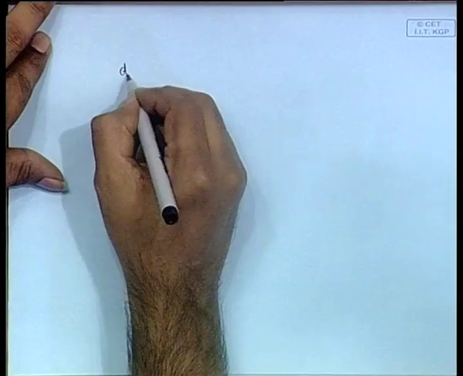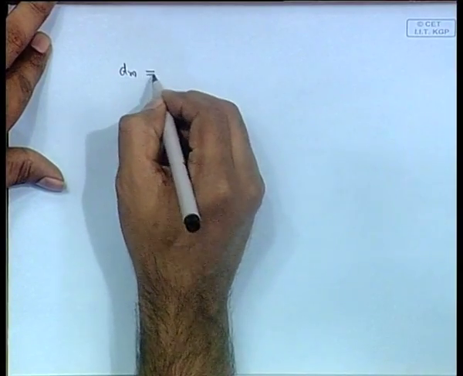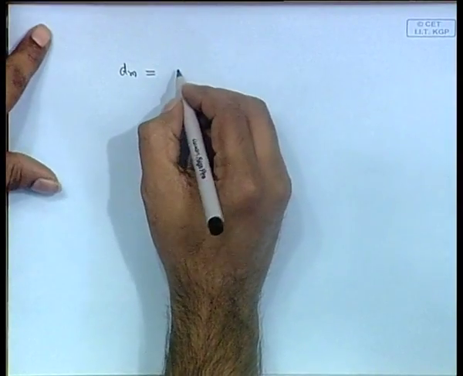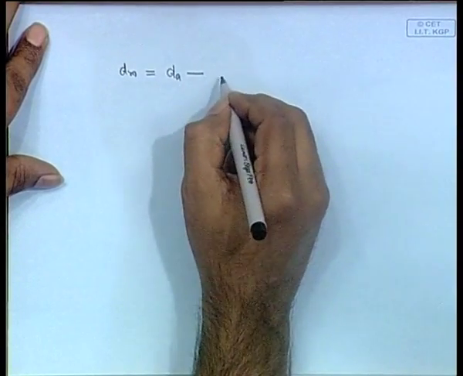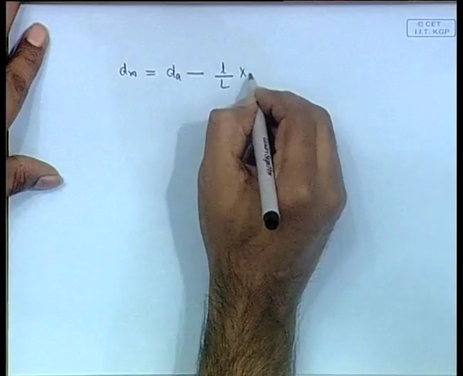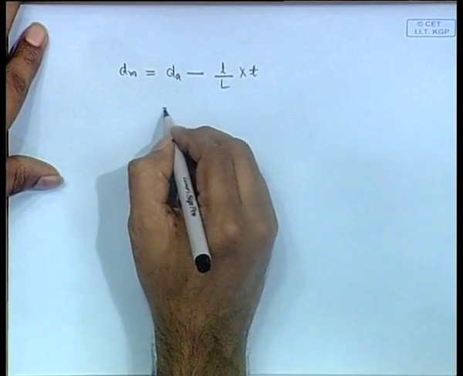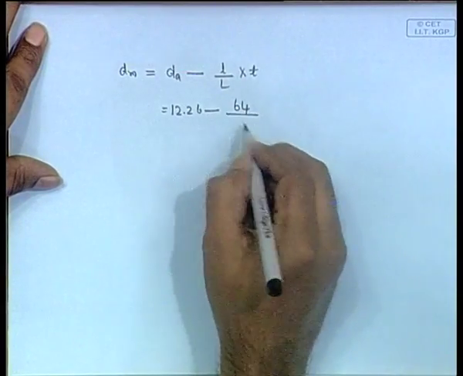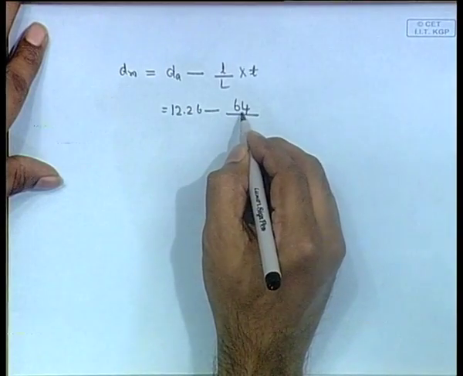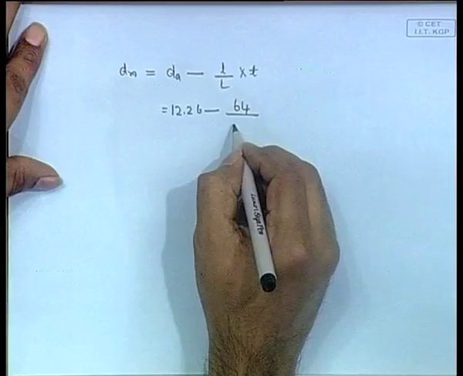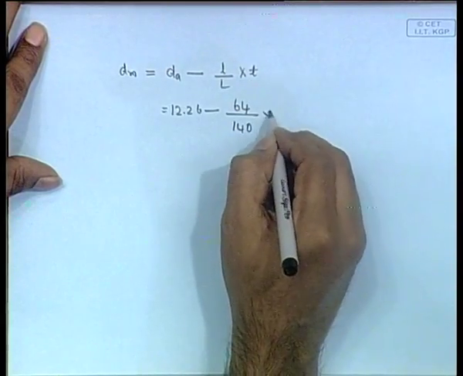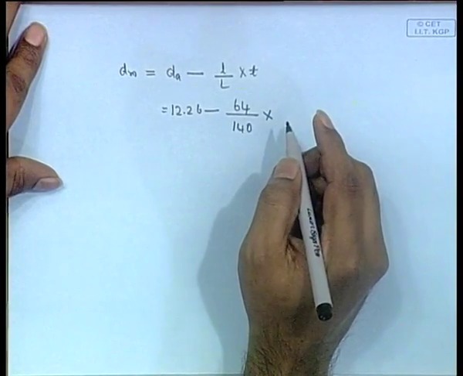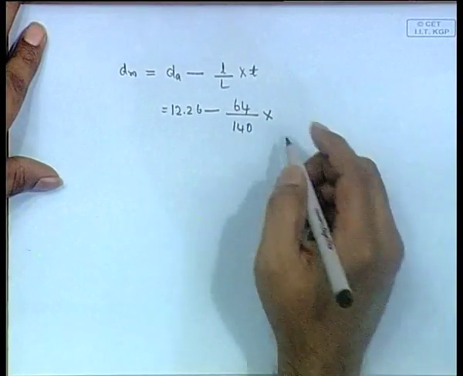So dm, first the initial mean draft you have to find, which obviously means the draft at the center of flotation, dm is equal to d aft. This formula is anyway fixed, so you can do this. So, everything is given. Draft aft we know, the distance of the LCF from the aft perpendicular, that is given there. Capital L is the length of the ship and T is the difference between the forward and aft, aft minus forward.